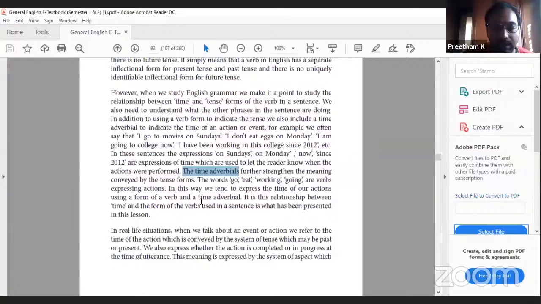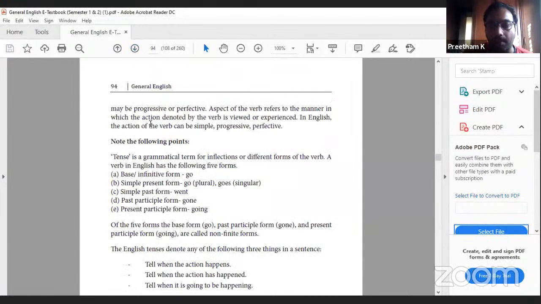This meaning is expressed by the system of aspect, which may be progressive or perfective. Aspect of the verb refers to the manner in which the action denoted by the verb is viewed or experienced. In English, the action of the verb can be simple, progressive, and perfective. So these are forms of tenses: simple form, progressive or continuous form, perfect form, and perfect progressive form.